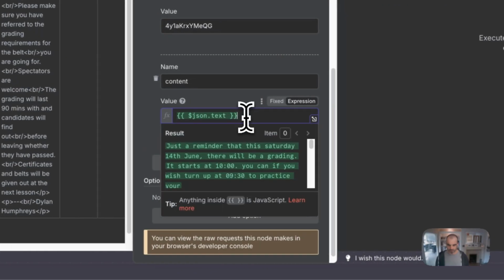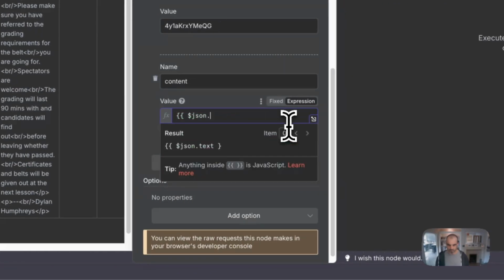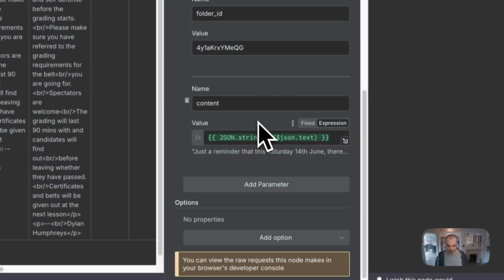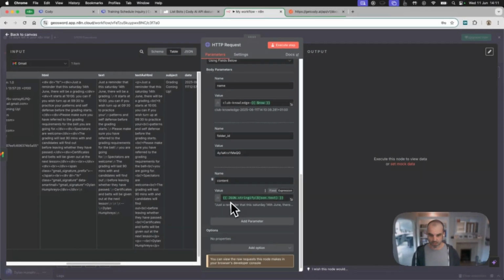So what I'm going to do is rather than put that in, I'm going to get rid of that. And I'm going to paste in this string instead. Now, what this is doing is using the stringify function in the JSON library, and I'm still using JSON text, which is referencing this field here. And what that means is that it will essentially change the output ever so slightly, just to make sure that it will happily go into a JSON packet and be accepted, but it won't change it such that it loses any meaning, if that makes sense.